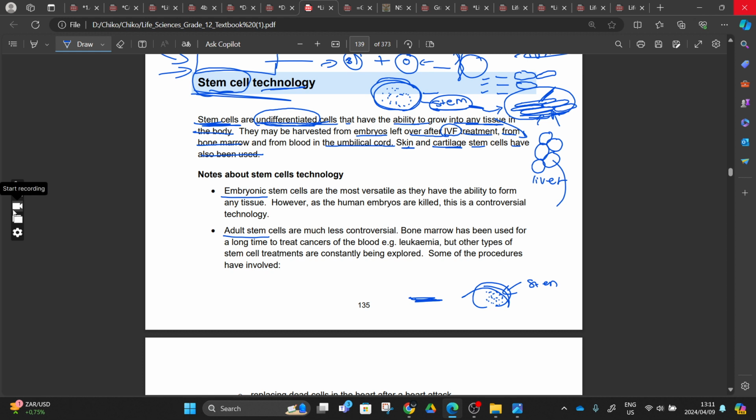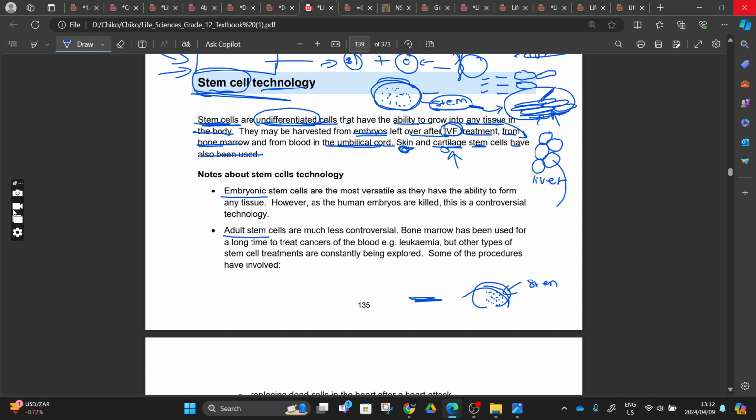It means that these stem cells are everywhere. We can also use the skin and cartilage stem cells, the umbilical cord stem cells, the bone marrow stem cells, or the embryos left over after IVF. Here they are just putting this information so that people don't get angry. But this is what is happening in